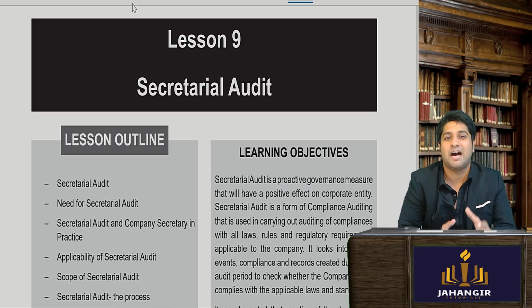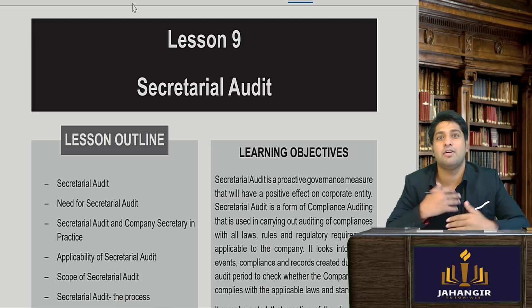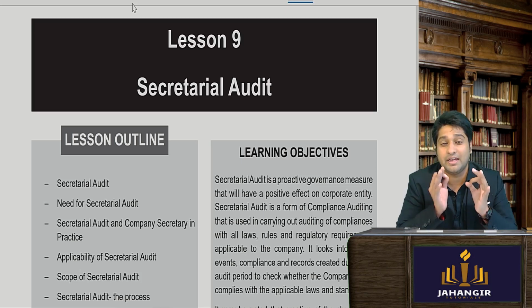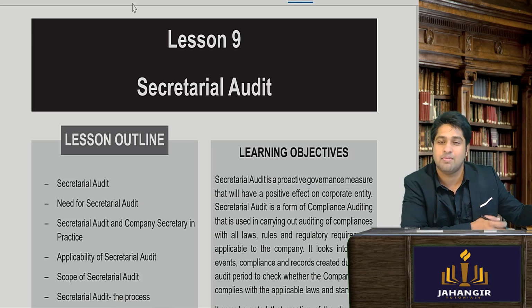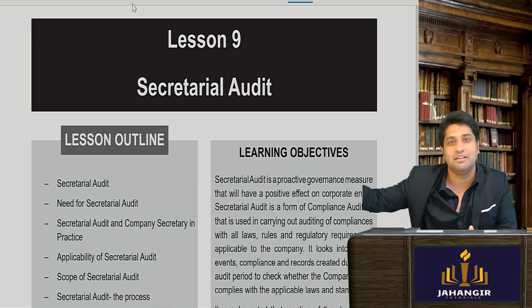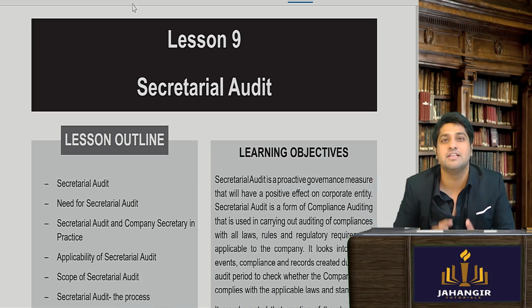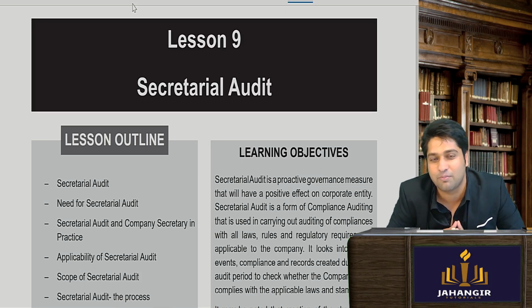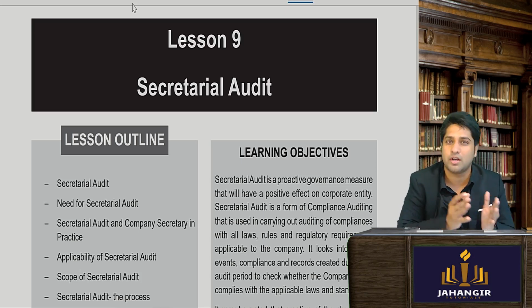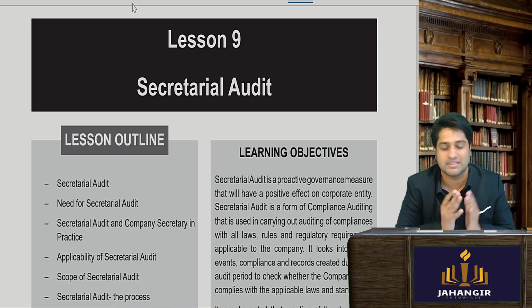So what we are going to do today, whatever I'm going to give you the markings, etc., definitely it has always come in your exam, it will come in your exam, and even for all the people in future, secretarial audit is a confirmed question in your module, in your exams. So let's begin with secretarial audit and understand what it is, what are the provisions, etc.